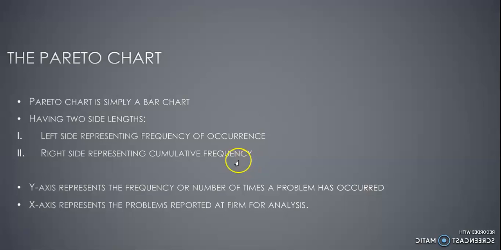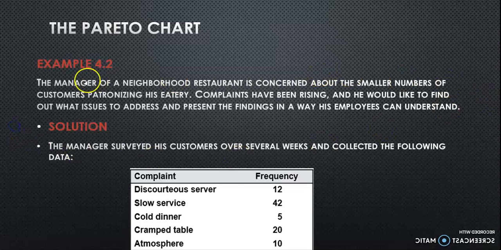Now the other thing that we will add is that on the right side of the bar chart, there will be another line representing the percentage of cumulative frequency. This cumulative frequency is going to help us draw a trend line, which will show us where the 80% of the consequences are meeting the 20% of the problems. I will show you in the next slide.